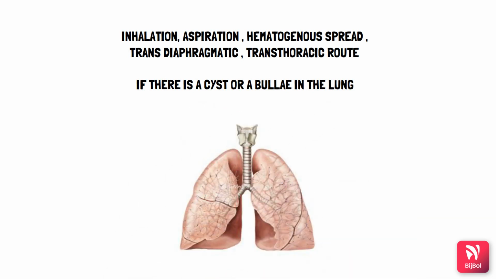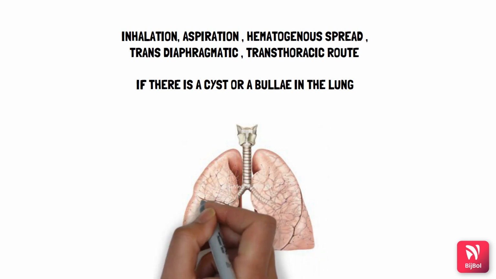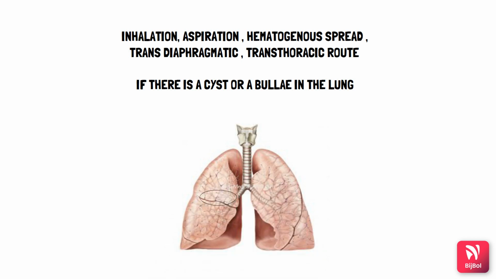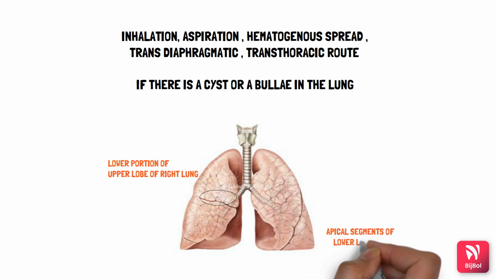Now, which areas of the lungs are mostly affected in this? As we know, the right lung has 3 lobes, left lung has 2 lobes. So mainly here, the lower portion of the upper lobe of the right lung. Mark my words, this is very important. And the apical segment of the lower lobe of both the lungs are affected.